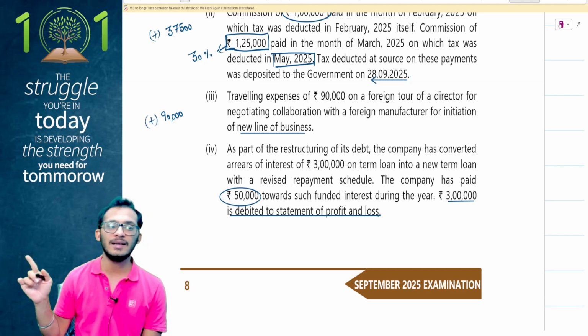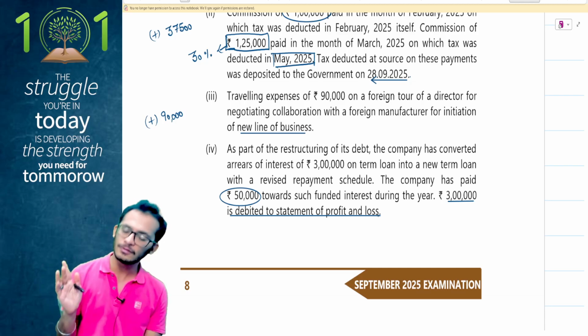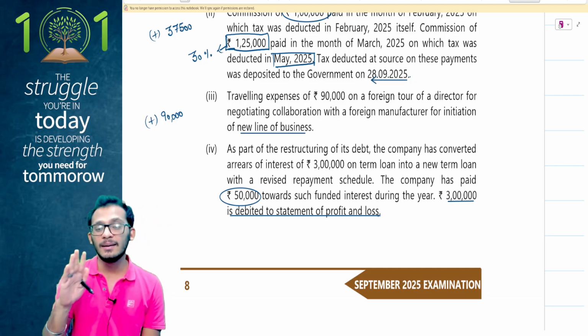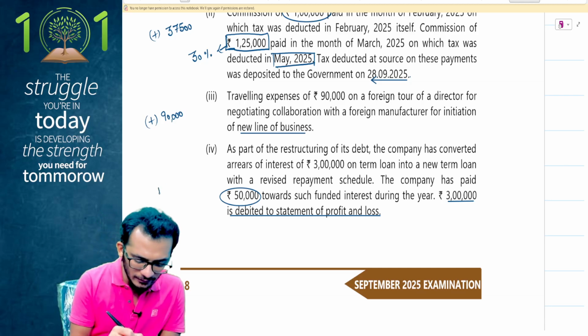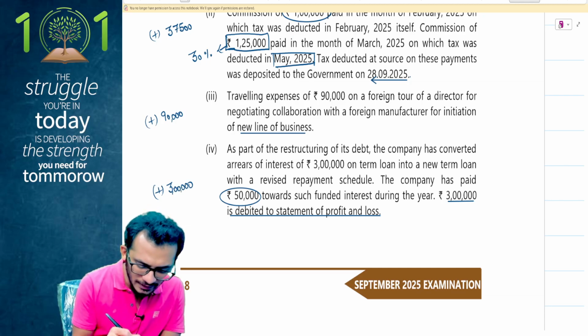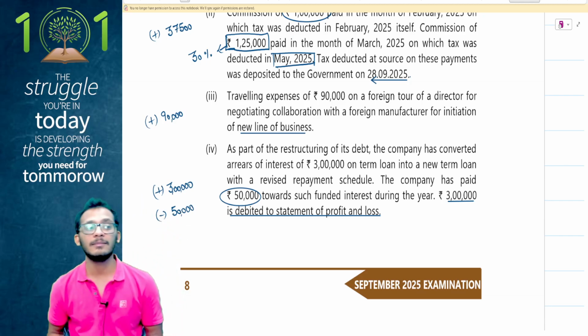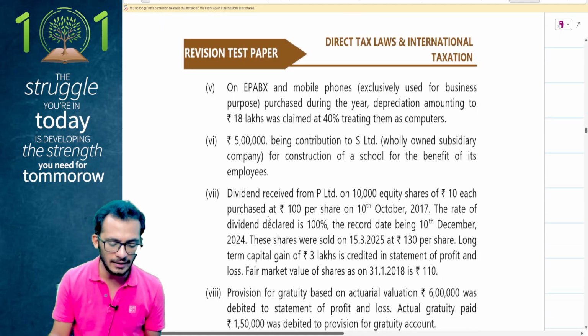Since 3 lakh rupees has not been paid off and only 50,000 rupees has been paid off, I should have only claimed 50,000 rupees as deduction. Claiming the whole 3 lakhs is wrong and therefore I will be disallowing the whole 3 lakh rupees, but in turn I can claim the 50,000 rupees as a deduction, perfectly allowed.